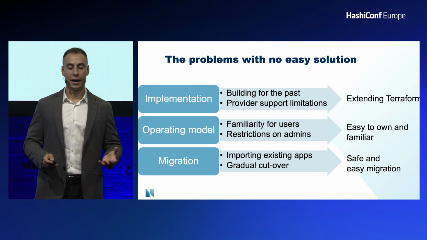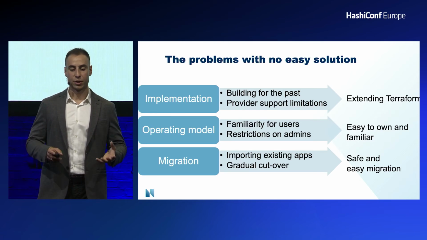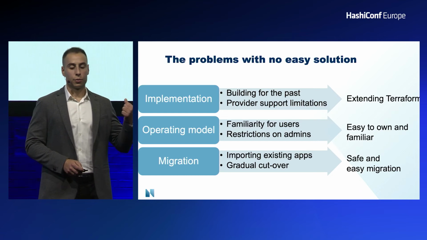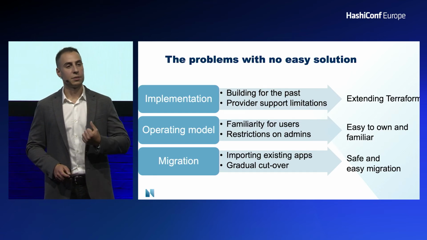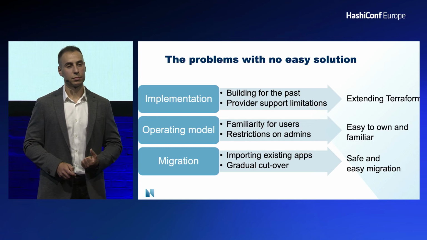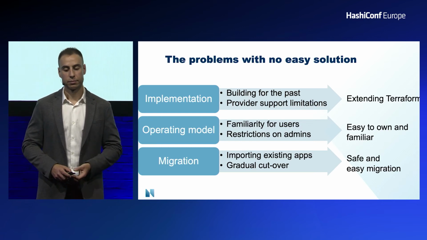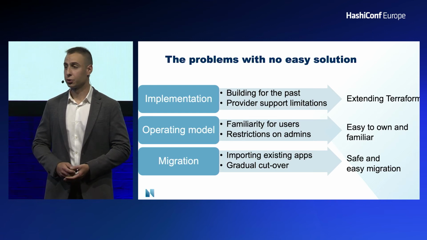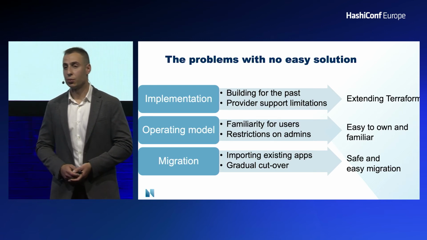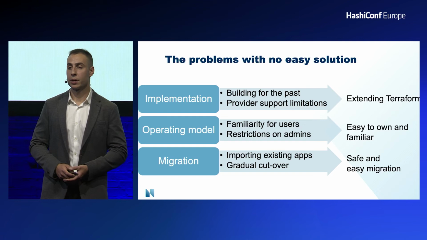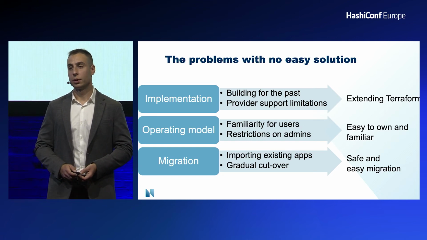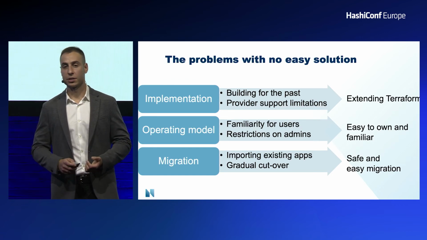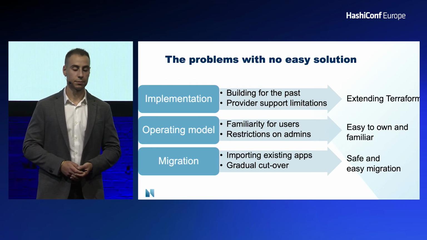Now, I have mentioned that we've actually covered a lot of different problems. So in the first instance, I said we had to build and extend Terraform. So how did we do that? Well, quite literally, we extended Terraform. We added additional scripts and data sources, and we ran additional things that used the API alongside Terraform. As long as Terraform wasn't upset, we weren't upset as well. But it gave us the same control we needed ultimately.